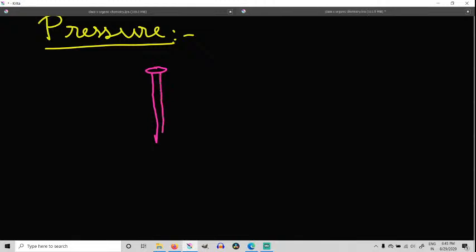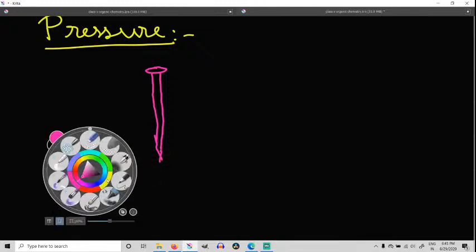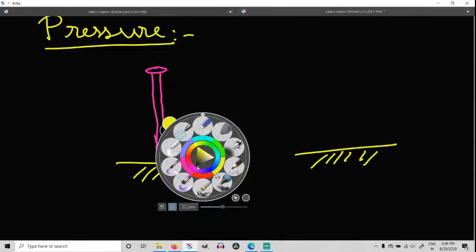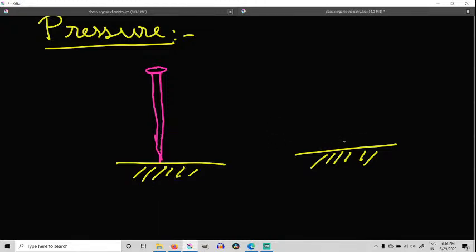This is the pointed end, and I have a board underneath it. On the other hand, I invert the nail. This time I make the head down, and I keep the nail upside down.